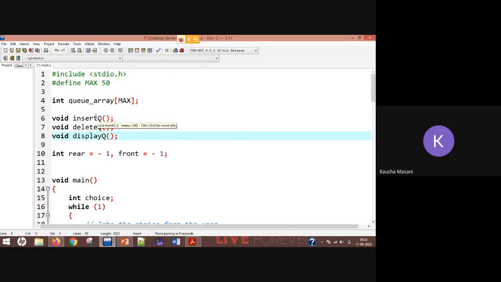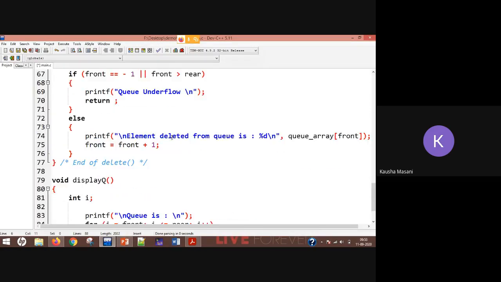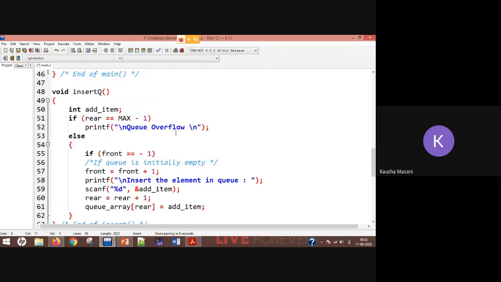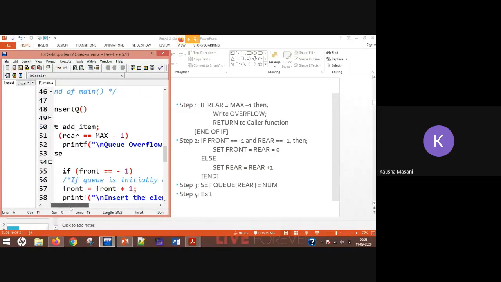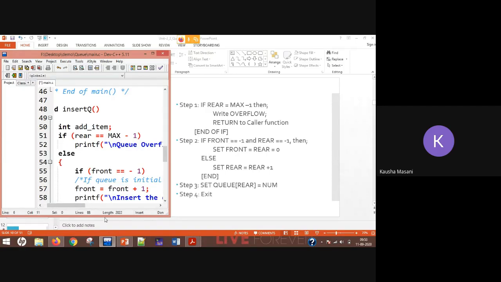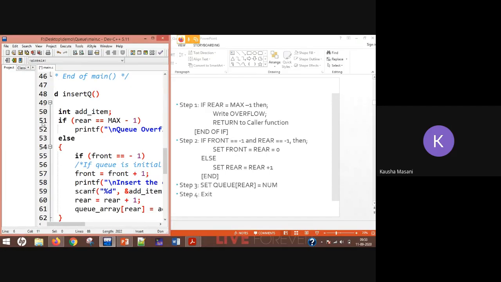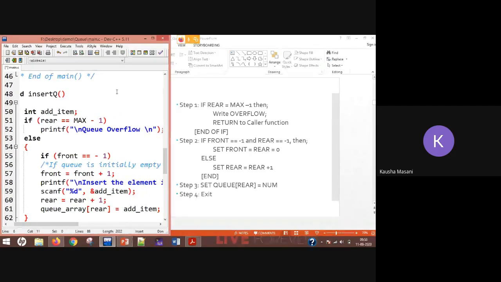Now coming to your insert operation, that is your NQ operation. First of all, I am taking one integer variable, add item, which is going to store my new element.